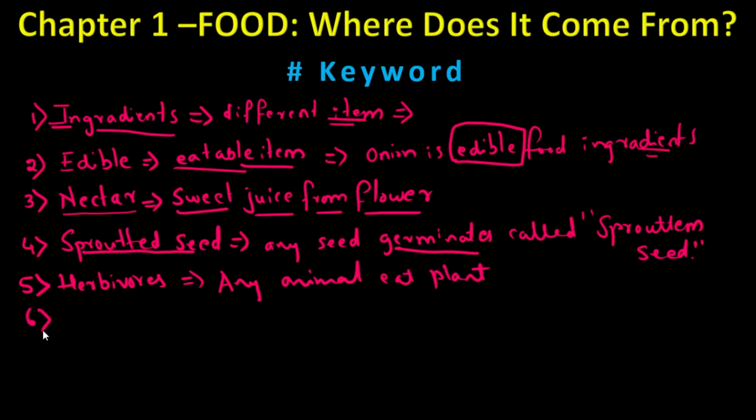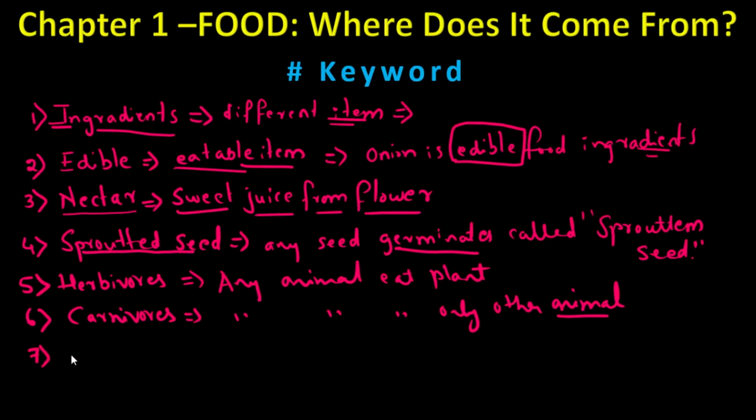Similarly, the sixth keyword is carnivorous. Any animal that eats only other animals. It won't eat plants, it will eat only animals.